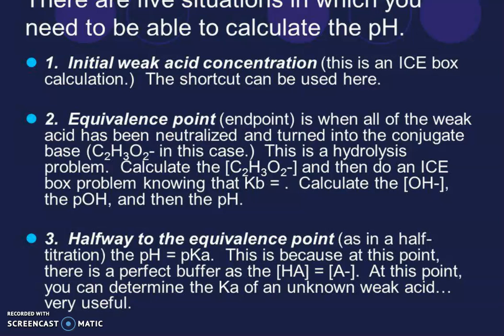Now, the second point, the equivalence point or endpoint, is when all of the weak acid has been neutralized and turned into the conjugate base. In this case, this is a hydrolysis problem. Calculate the C2H3O2- and then do an ICE box problem knowing that Kb. Calculate the OH- and pOH and then the pH. Halfway to the equivalence point, you can calculate in this way.